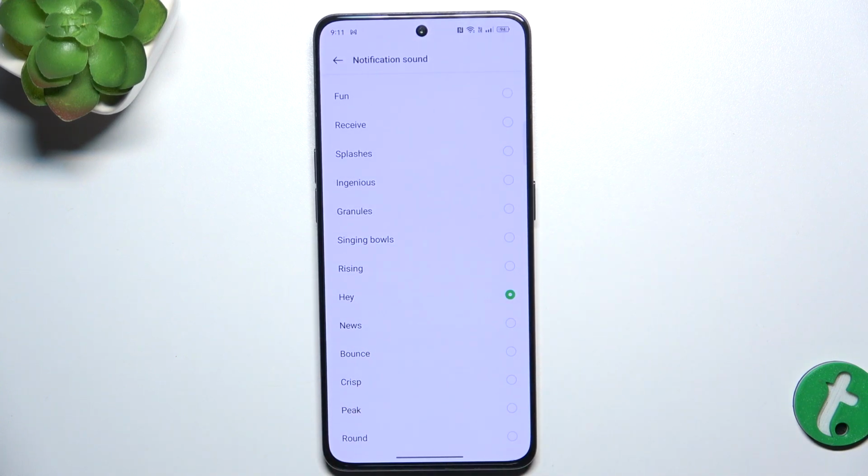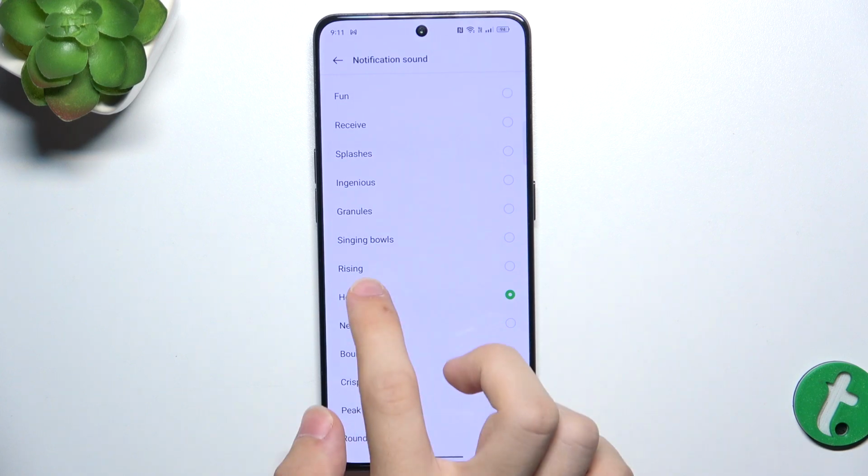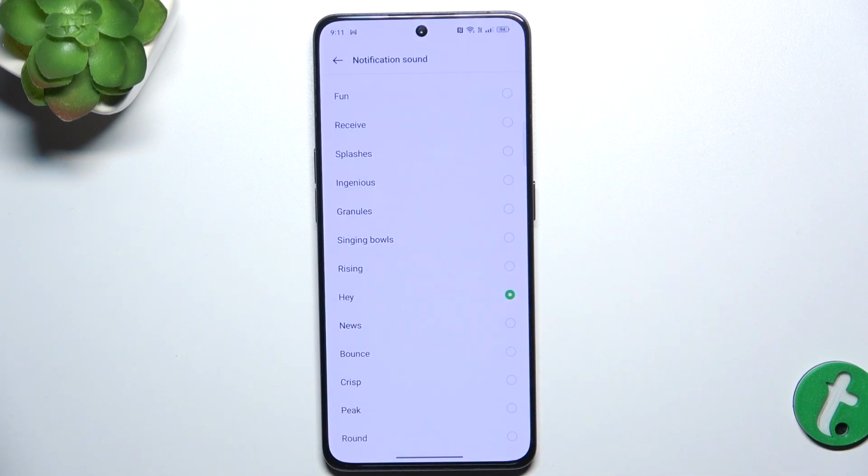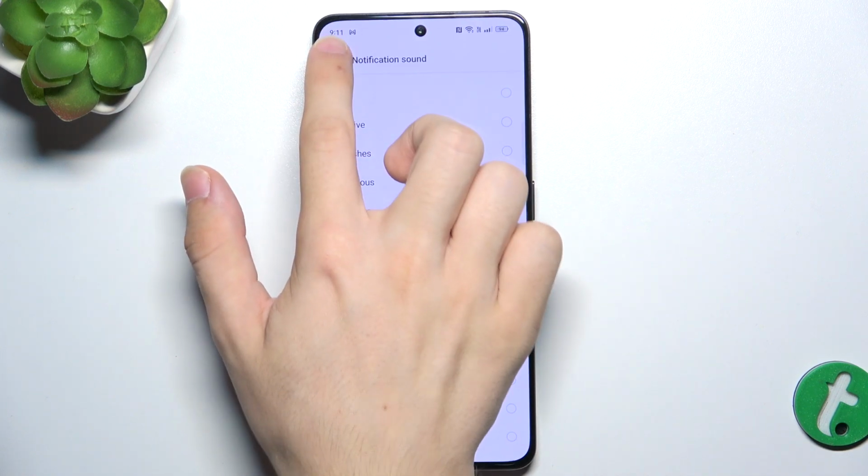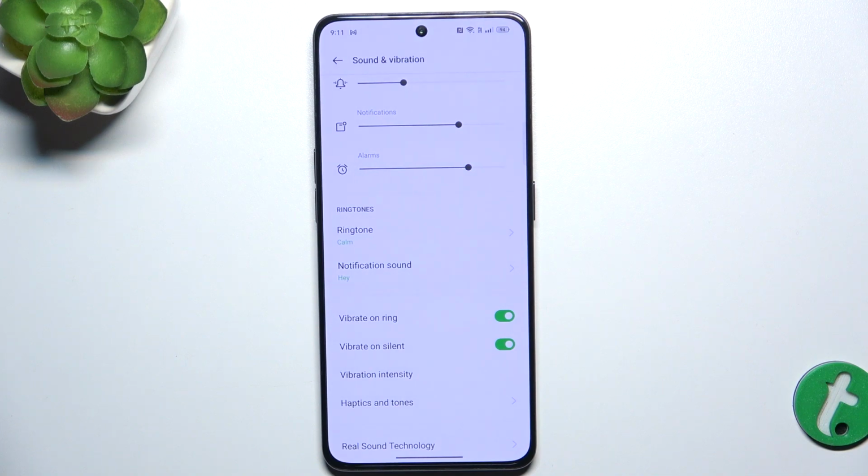And when you choose the right one, just click on it so it's checked, and now go back and now it's set as your notification sound.